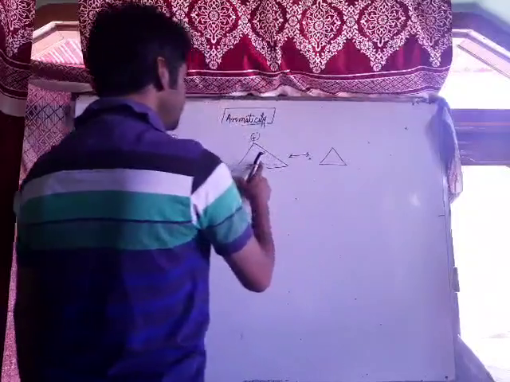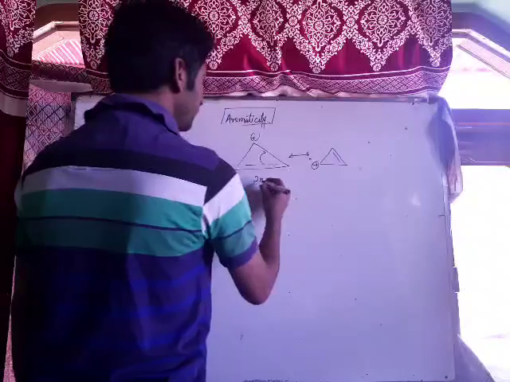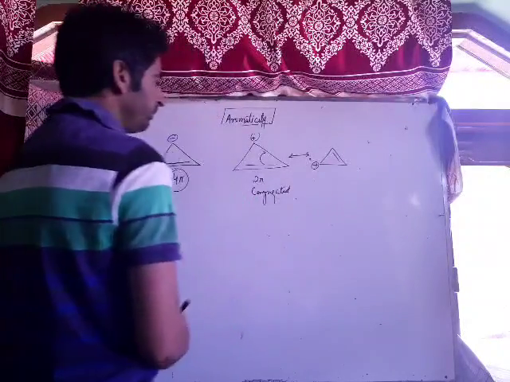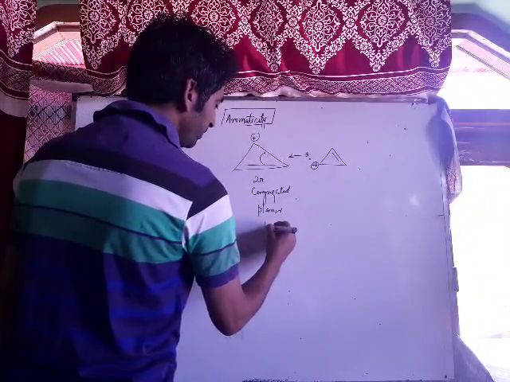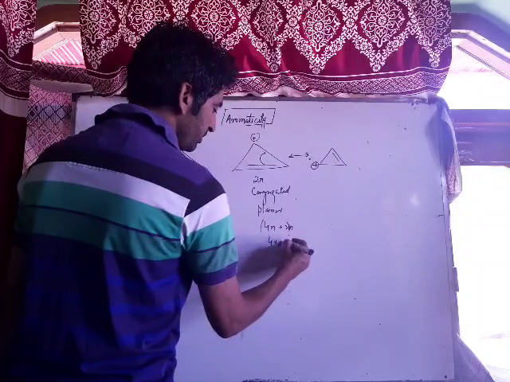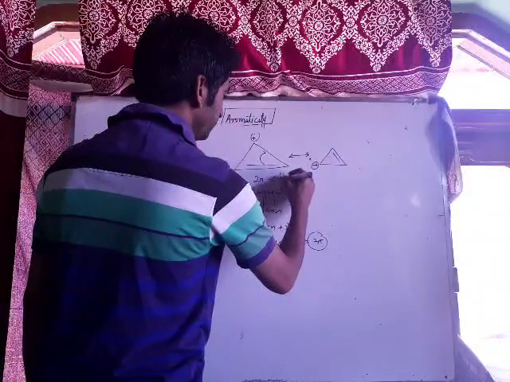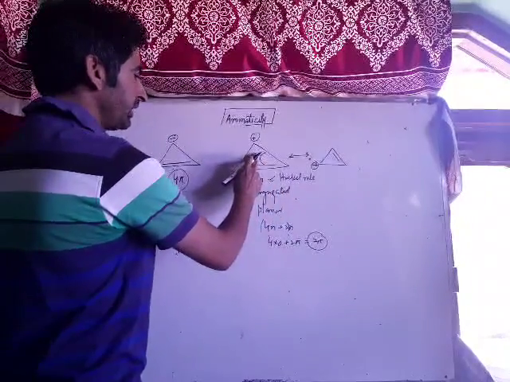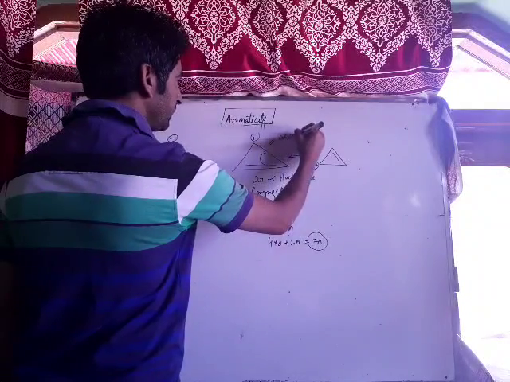हमने इस बॉन्ड को शिफ्ट किया, यहाँ पे पॉजिटिव चार्ज और यहाँ पे डबल बॉन्ड. Therefore conjugation is there. It is 2 pi. It is conjugated. जैसे कि मैंने आपको कहा, up to 7 membered rings all are planar. Therefore this molecule is planar. It follows the 4n plus 2 pi rule. If we take n equal to 0, that is 4 into 0 plus 2, that is 2 pi. It has 2 pi electrons, therefore it follows Huckel rule. A compound which obeys Huckel rule, which is cyclic, planar, and conjugated, is aromatic. Therefore this compound is aromatic.